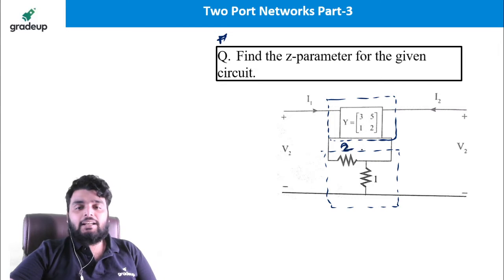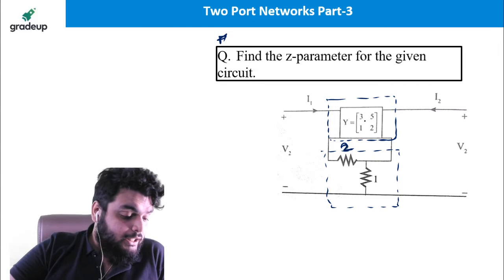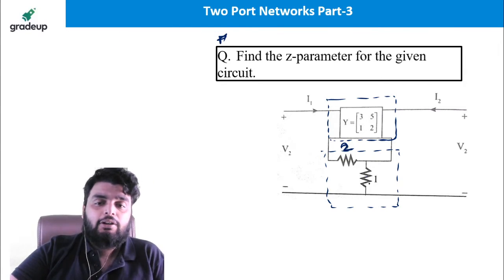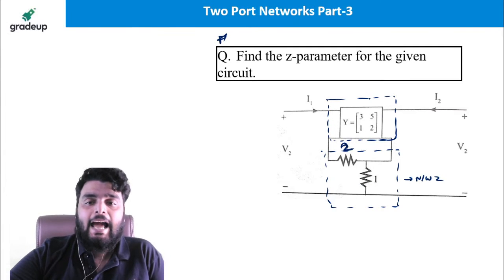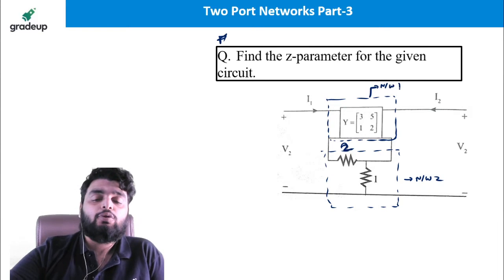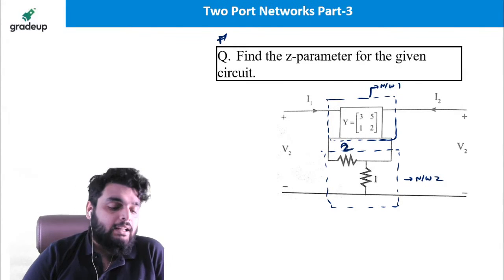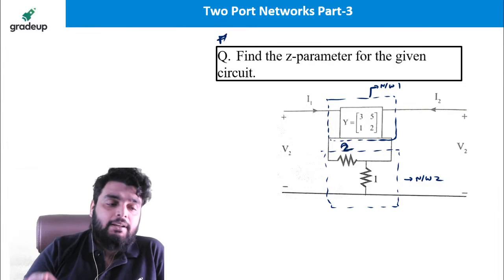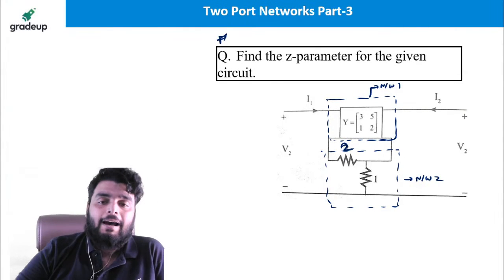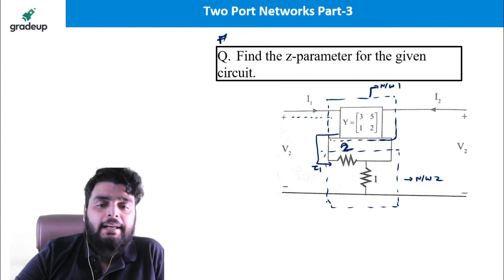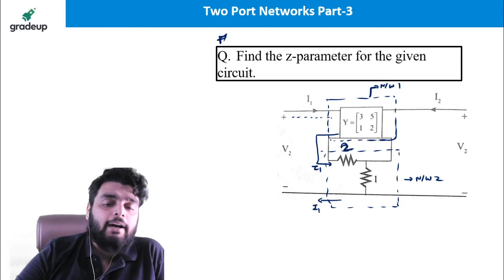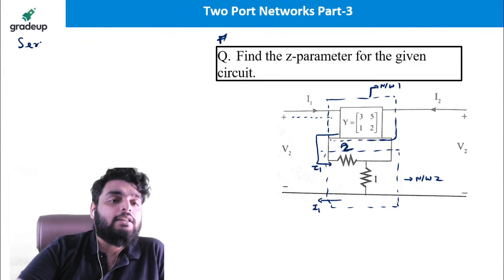Okay, so this is network 1, this is network 2, sorry, network 2nd and network 1st. Now I have to see whether they are in series or in parallel. Can anyone tell me which type of connection this is, series or parallel? Beta, see very carefully. Current I1 is flowing here. Current I1 will come out from here and the same current I1 will go there and I1 will come out from here. So this is nothing but a series connection.